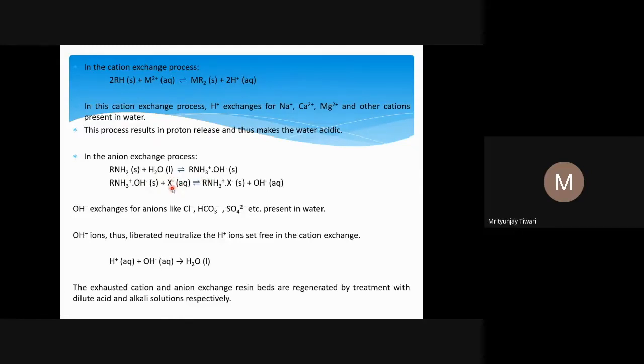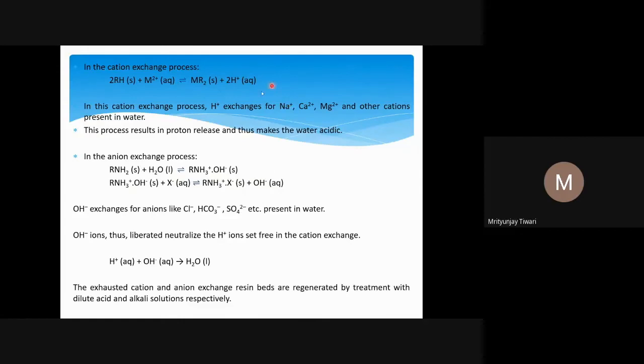So if some anion is there, suppose the Cl- ion or any ion, even the sulfate ion, this anion is exchanged with the OH- ions. So now the anion will come here, and OH- will go into the solution. So RNH3+ X- formation will happen. This is a solid state, the salt is more stable. It's a solid, meaning its solubility is less, so it forms a solid, and OH- ion is now free into the solution. And if you use only the anion exchanger, the OH- ion released into the solution will make it basic.